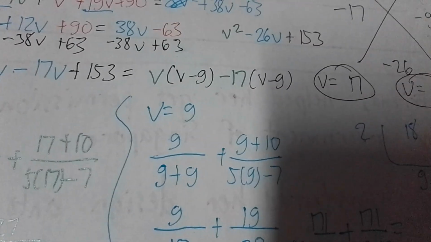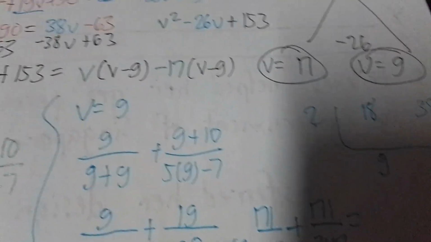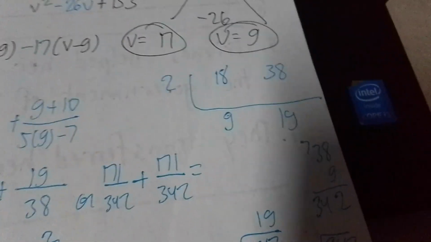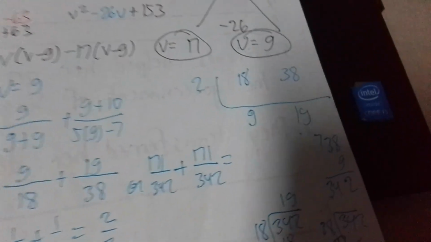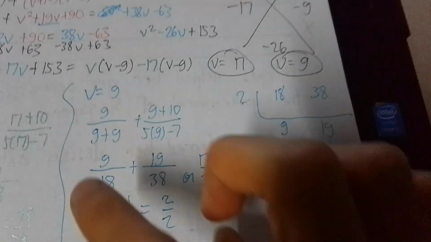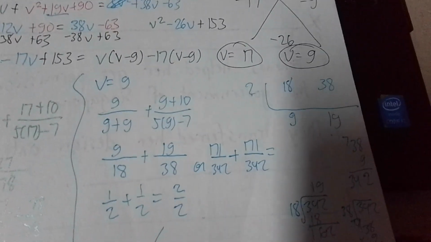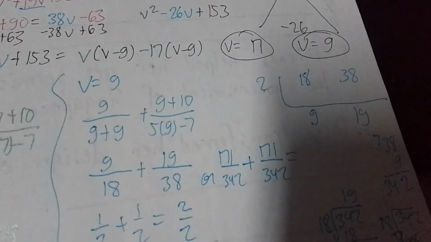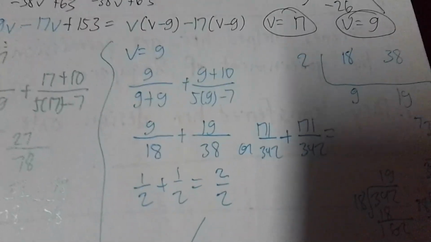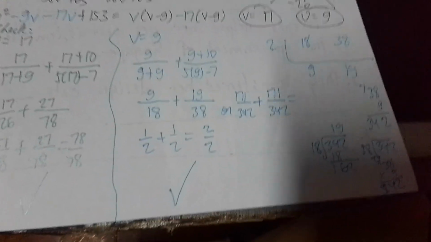If we try 9, then it becomes 9 over 18. This one becomes 19, and then this becomes 38. Or we can just apply LCD, 2 times 9 gives you 18, and 18 times 19 gives you 342. Remember, this is 9 times 2, so times 19. So 9 times 19 is 171. Then this one times 9. So 38 times 9 gives you 342. 19 times 9 is 171. Add them both together, you get 342. Or just simplify the fraction, making 1 half plus 1 half becomes 2 halves, and that becomes a check. Right?